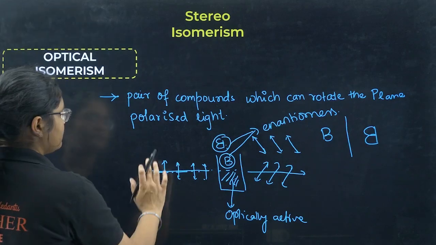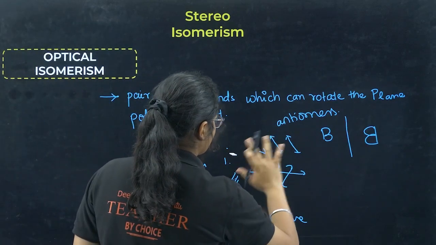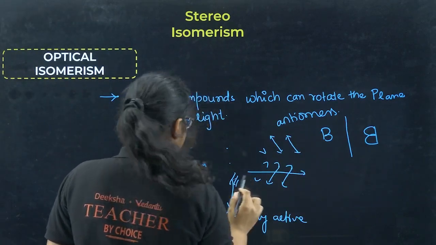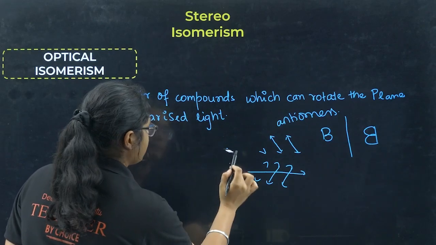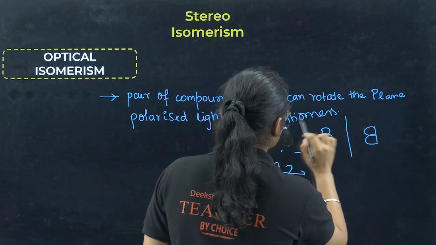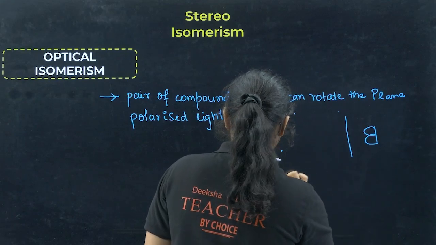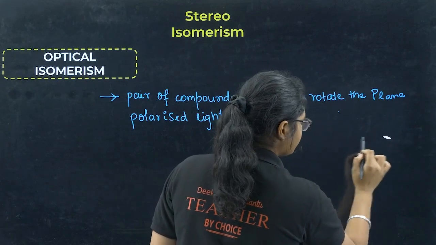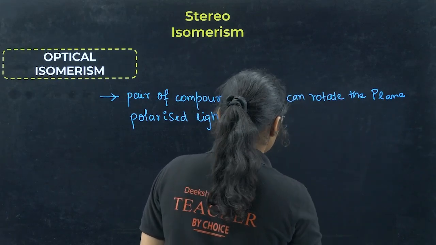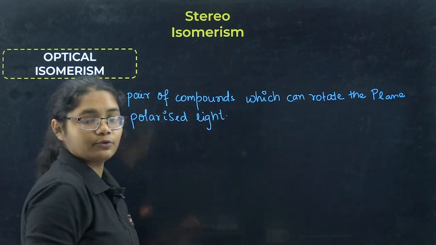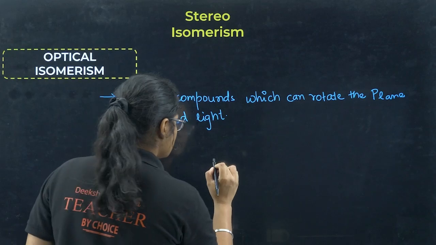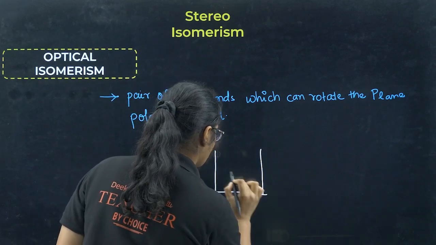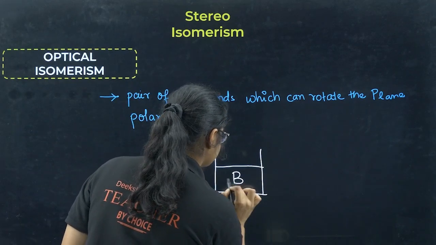Or let me explain one more time. Okay, so we are talking about something called optical isomers. The first thing you should know is that optical isomers are those compounds which can rotate the plane polarized light. Suppose we have a sample here, one organic compound B is present.